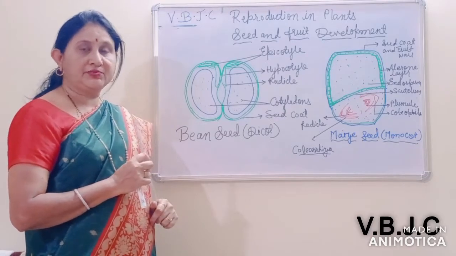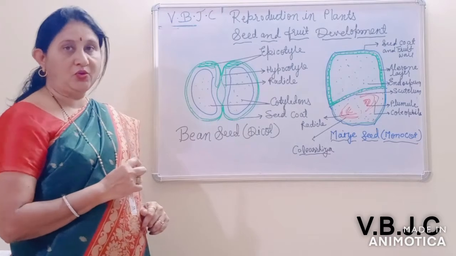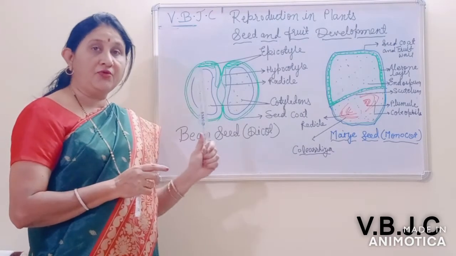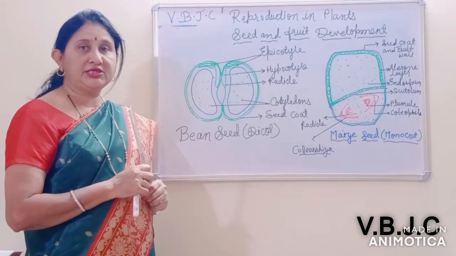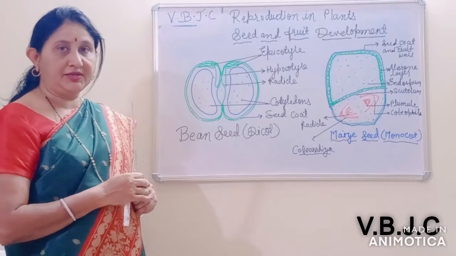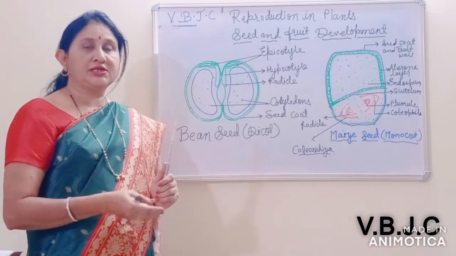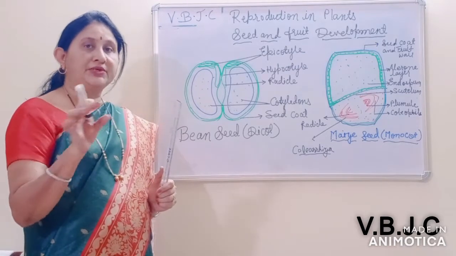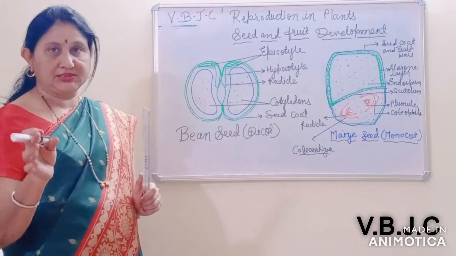The fruit is made up of the pericarp, the wall of the ovary, which develops into the fruit. The fruit may or may not be divided into three layers. The outermost layer is known as the epicarp, the middle layer as the mesocarp, and the innermost layer as the endocarp. These three layers are not present in all types of fruits.